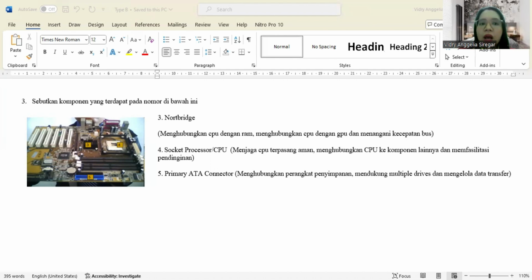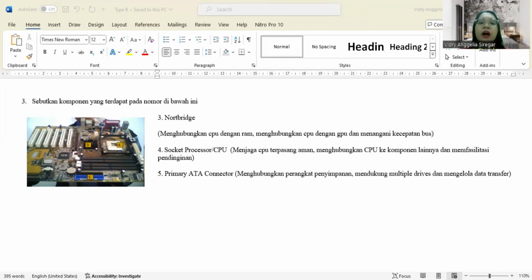Function: connecting the CPU with RAM. The Northbridge handles communication between the CPU and main memory, or RAM. This allows the CPU to quickly access data stored in RAM. Connecting the CPU to the GPU: the Northbridge is also responsible for managing communication between the CPU and the graphics card connected to the PCI Express, or PCIe, expansion slot.